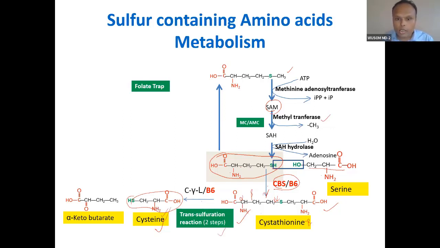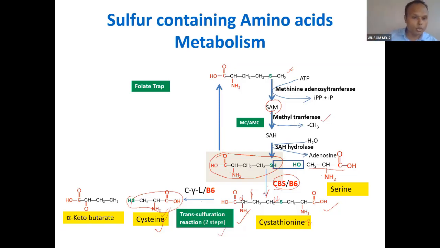Now let's see. There is another option for homocysteine, the renewal option. Homocysteine will again convert into methionine, and for this renewal process it requires two vitamins. What vitamins?